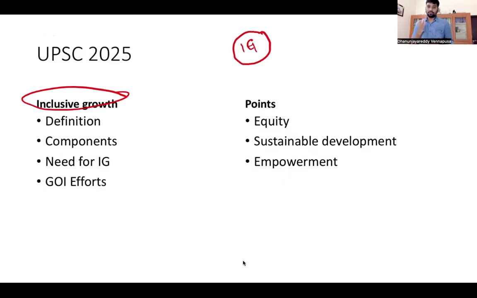What do you mean by inclusive? Inclusive means different sections. Minorities, maybe Buddhists, Jains. We have the suppressed sections.